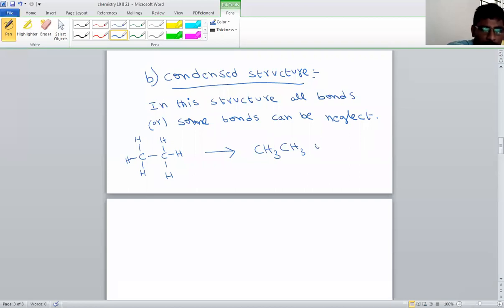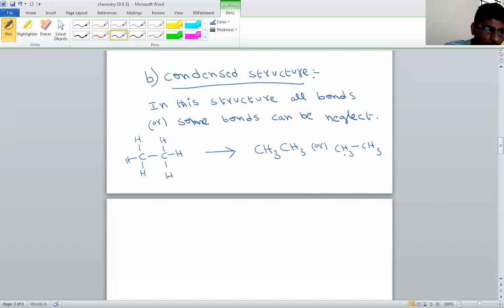Sometimes all bonds are not omitted, some bonds are omitted. Like here hydrogen bonds are removed, and the carbon-carbon bond I'm writing here, CH3 single bond CH3. So this is also a condensed structure.